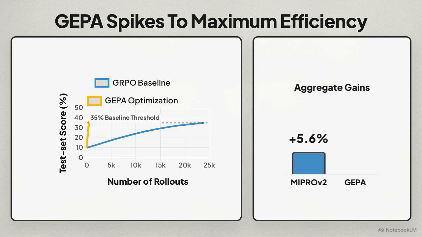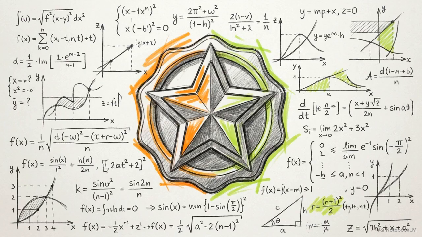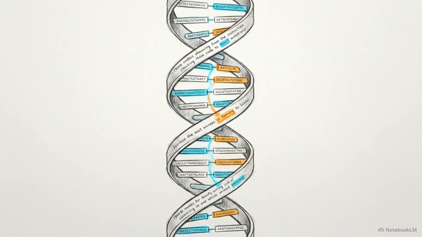GEPA also outpaces the prior state-of-the-art prompt optimizer, MIPROv2, generating over double the aggregate performance gains and yielding a 12% accuracy jump on the AIME 2025 math dataset. Translating execution traces into text-based genetic mutations effectively bypasses the sample inefficiency curve inherent to verifiable reward algorithms.